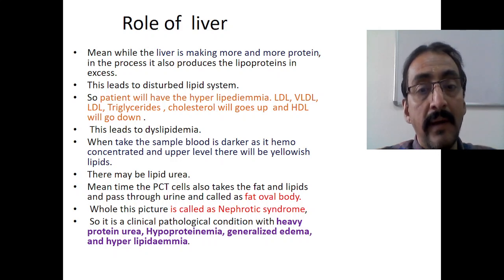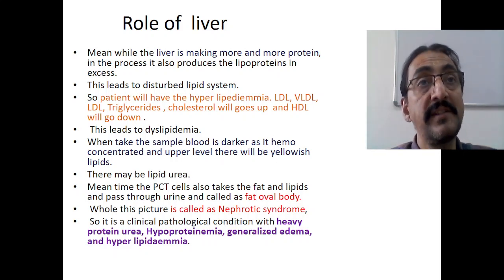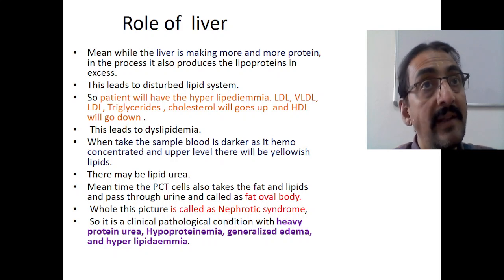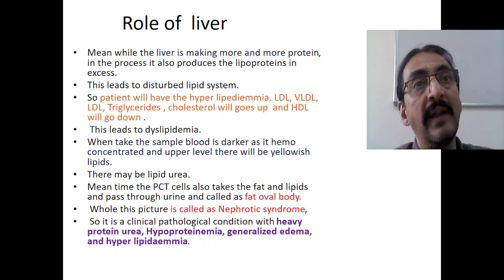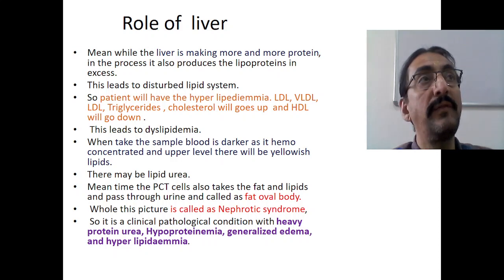The proximal convoluted cells present in the nephrons take up these extra lipids passing in the urine, just like they take up albumin, globulin, etc. They receive and capture the fat and lipids and pass them through the urine, and then it is called a fat oval body.